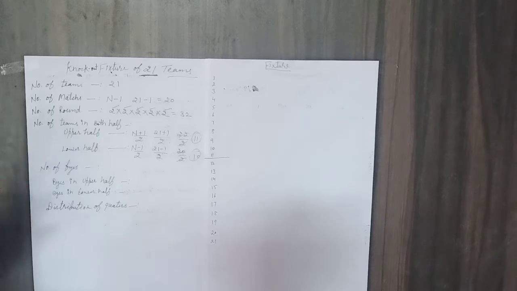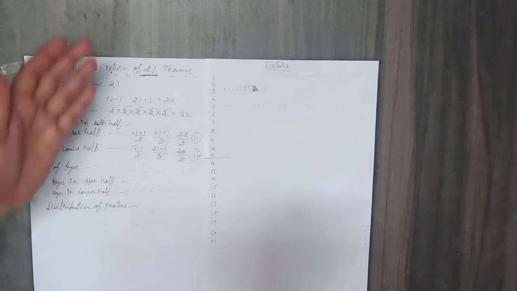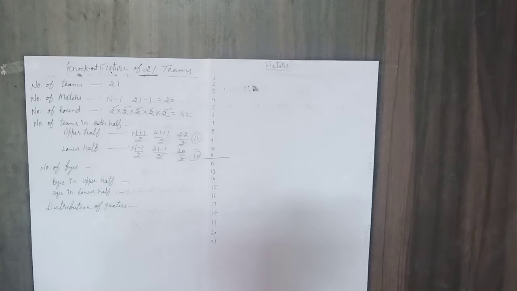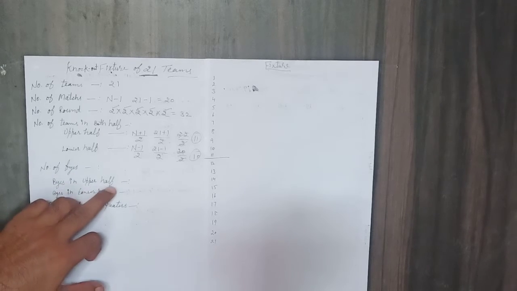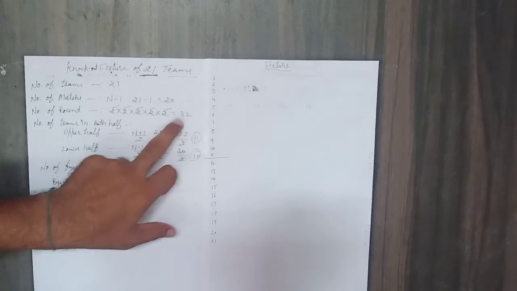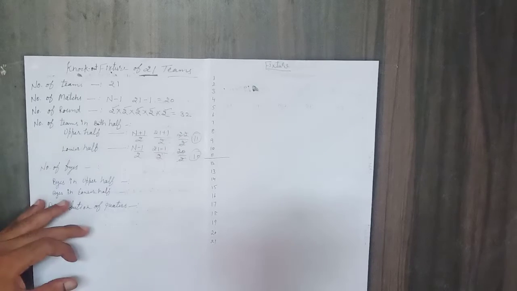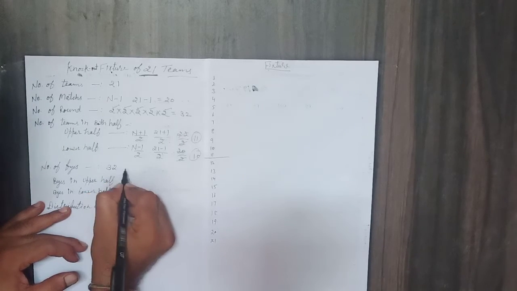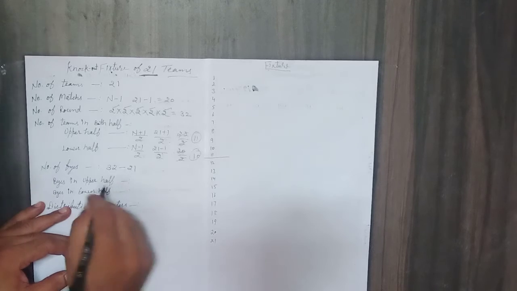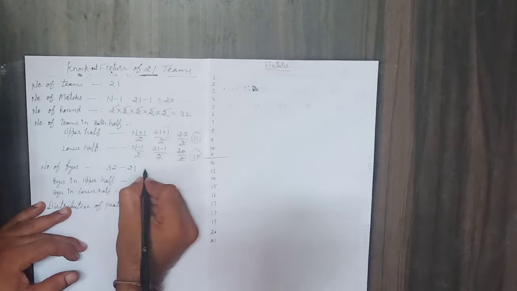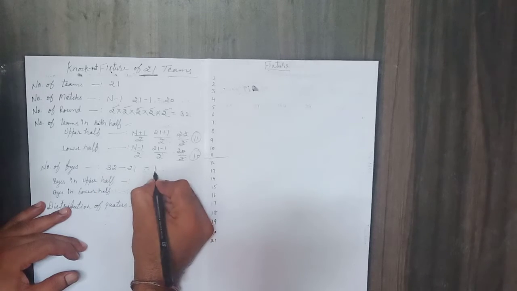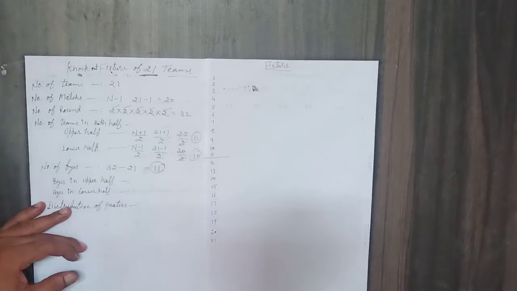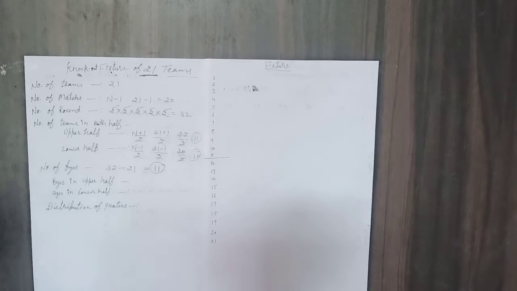Next, number of byes. How many byes are given in this fixture to the teams? Because the number of teams is more, so these are the steps we have to follow. Total number of byes: next power of 2 is 32, minus 21, the number of teams. It is 11. So the number of byes we have is 11.